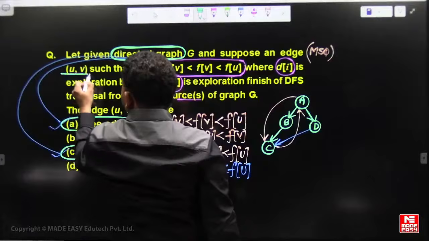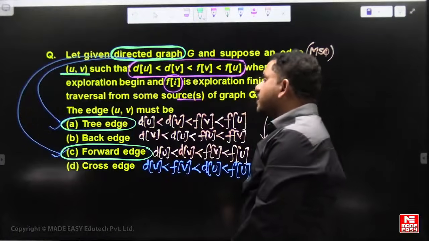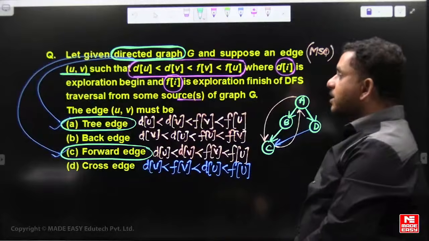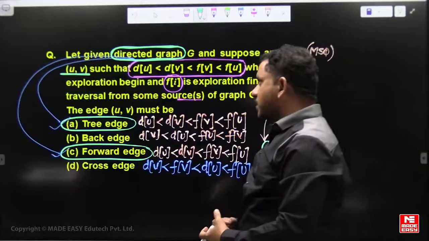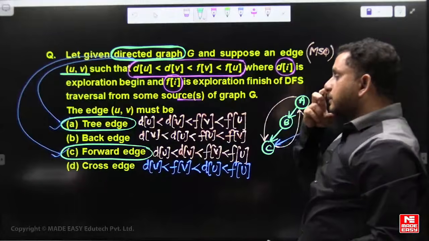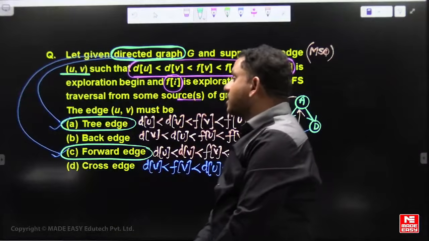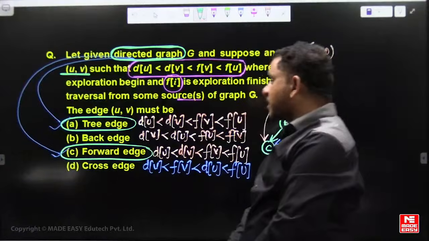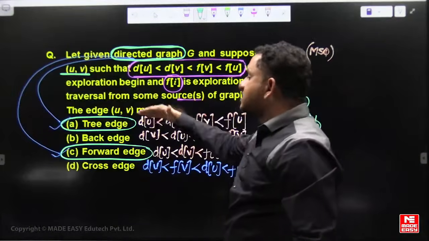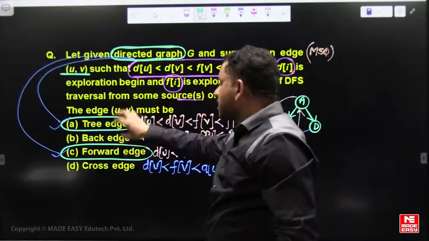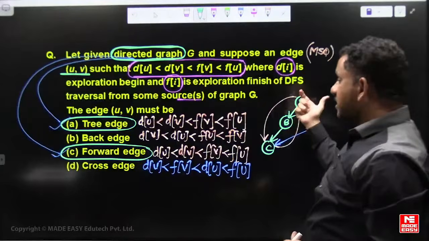So if it is an undirected graph, definitely edge UV is the same as edge VU. That's the reason for the BFS sequence on an undirected graph: only tree edges, where this edge and this edge are both considered tree edges.